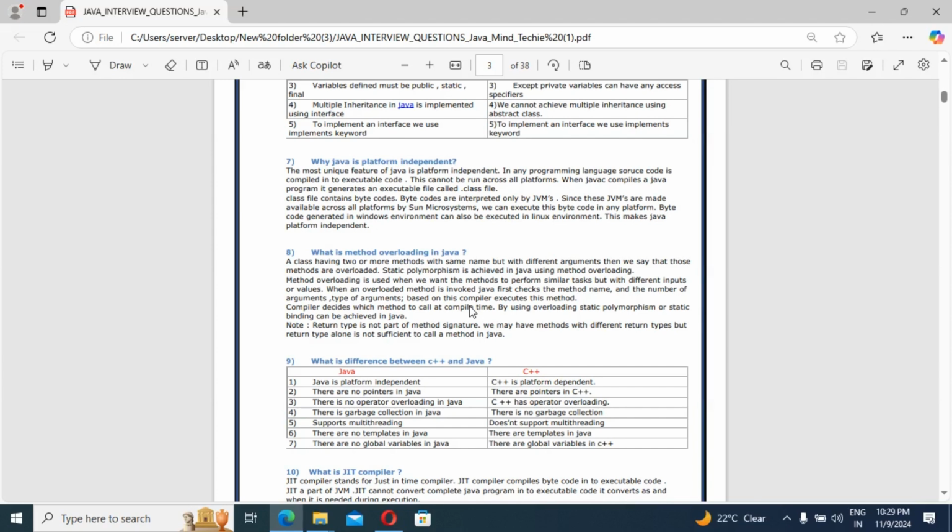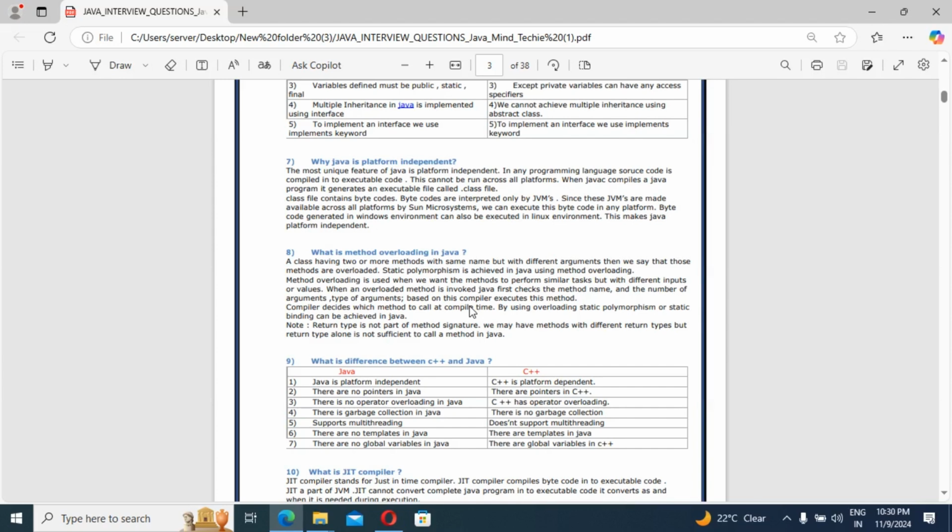Once we get the .class file, it contains bytecode. This bytecode is interpreted by the JVM. The JVM is made available across all platforms, which is not possible in other programming languages. JVM is made available across all platforms by Sun Microsystems, so we can execute this bytecode on any platform.